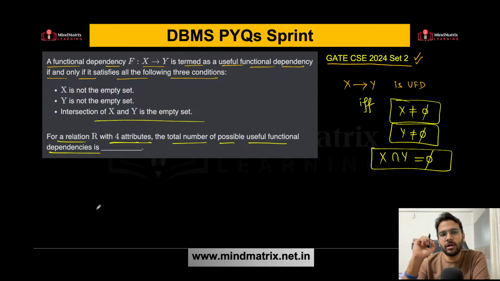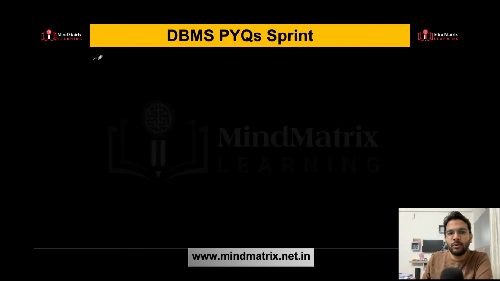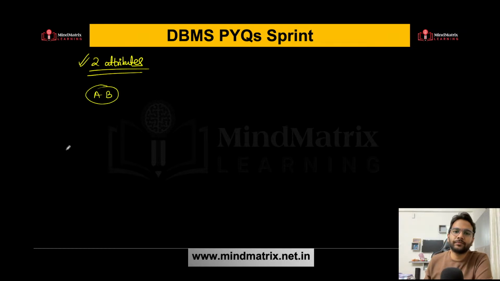That is very important. If you have 4 attributes, to get some idea or approach, let's take fewer attributes. Let's consider 2 attributes only. This should be the approach during the exam, because 4 attributes is a very big number. So now let's consider only 2 attributes, let's say A and B are the 2 attributes present.